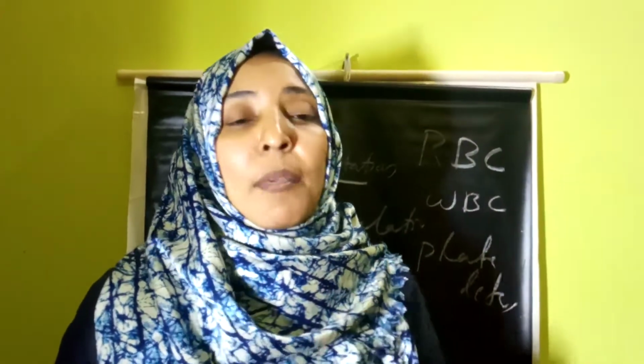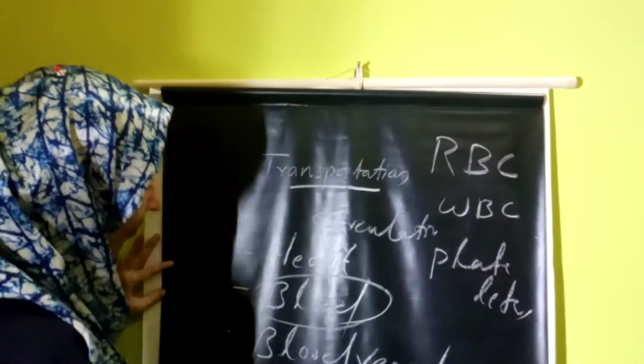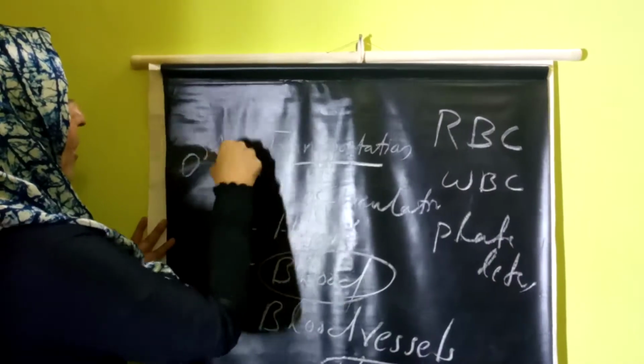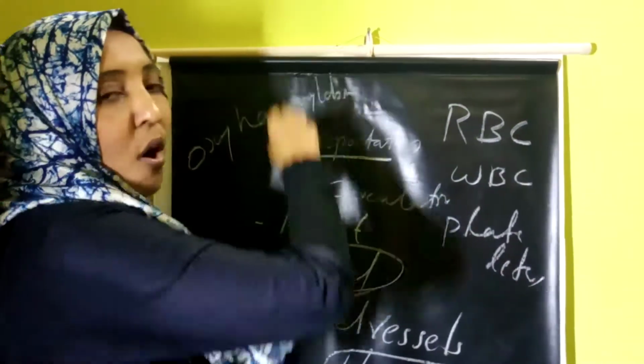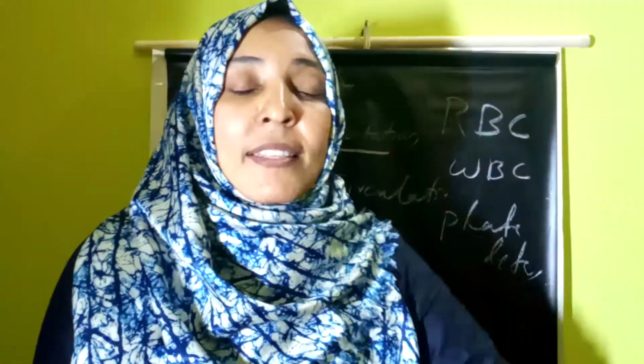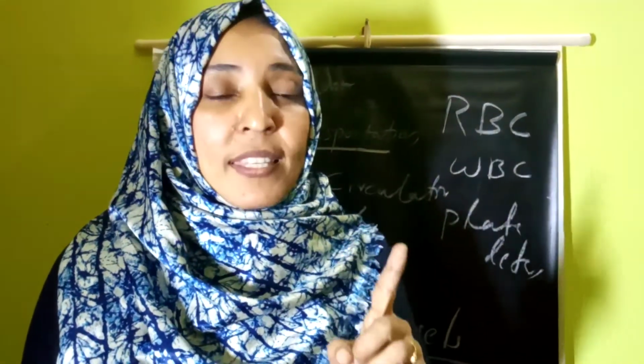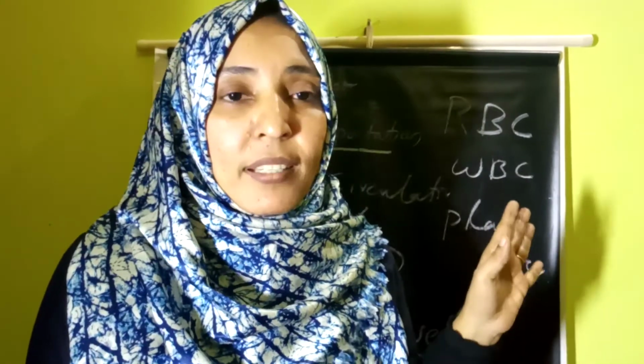That is why, if hemoglobin is in contact with oxygen, at that time itself it combines with the oxygen and forms a compound called oxyhemoglobin. So the further transport of this oxygen is in the form of oxyhemoglobin. So this RBC has the capacity to transport oxygen from the lungs to different parts of our body.